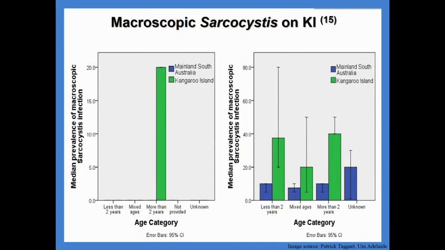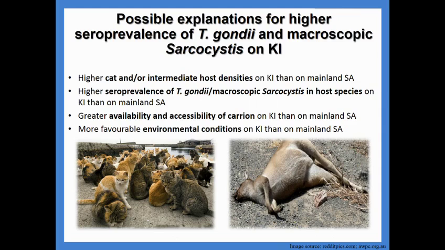If we look at the prevalence of this parasite, we see again that Kangaroo Island stands out. The graph on the left is all sheep lines that went through the Murray Bridge and Lobethal abattoirs between 2007 and 2015. On the right is all sheep lines with at least one sheep in the line with Macroscopic Sarcocystis infection, using the same data. And as I said, Kangaroo Island appears to be standing out.